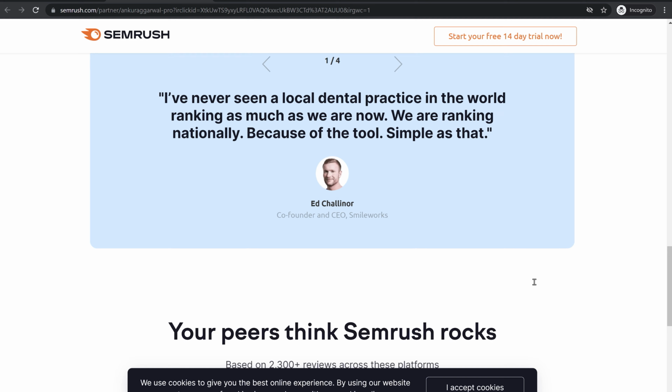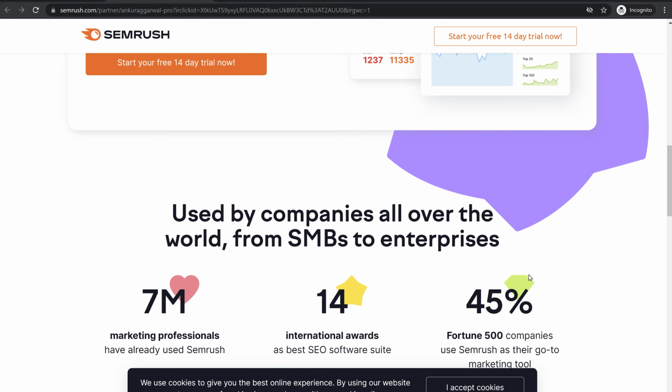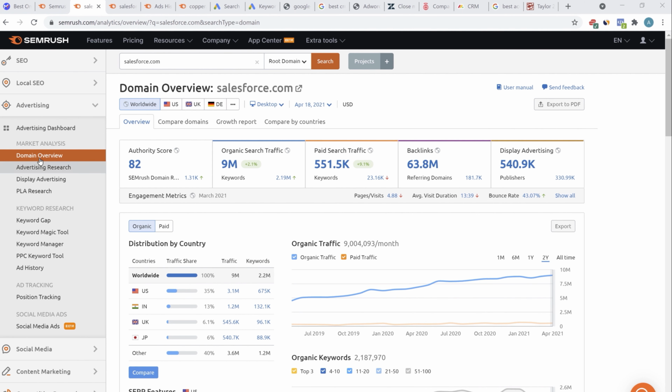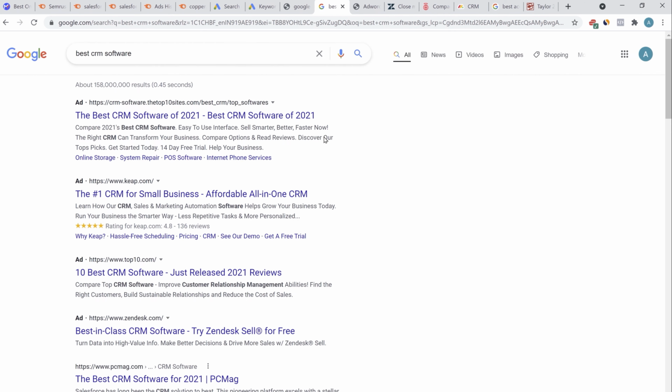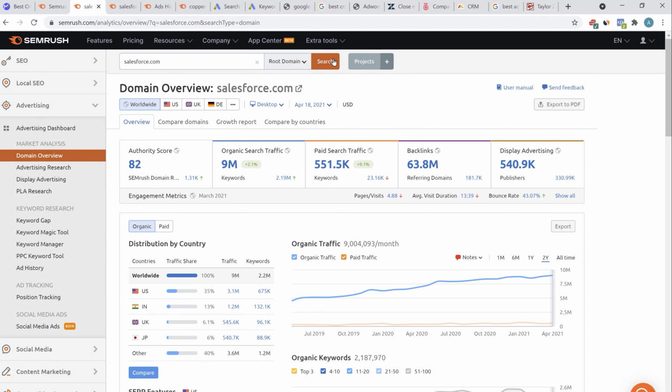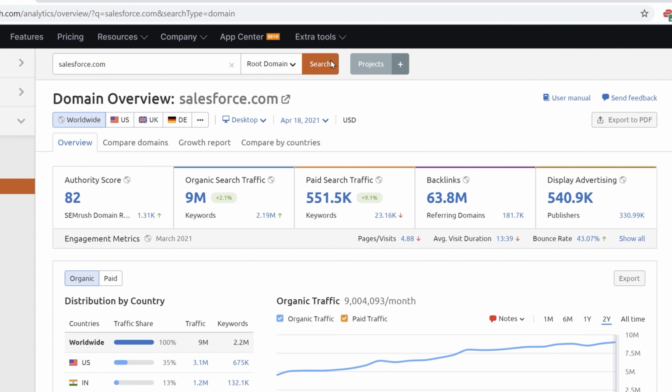I already have a SEMrush account, so I'll be logging into my account. So once you are logged into SEMrush, go to the advertising section, go to domain overview, and here you can enter the domain name of any of your competitors. Now we know in the CRM space, Salesforce is a very, very big player. So we have added salesforce.com and clicked on search.